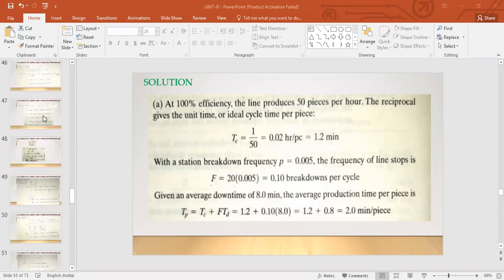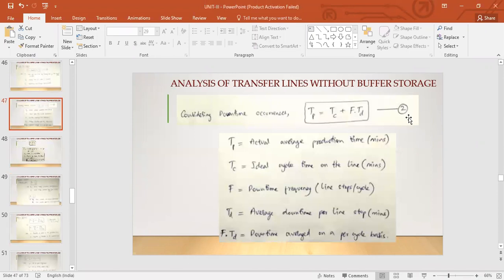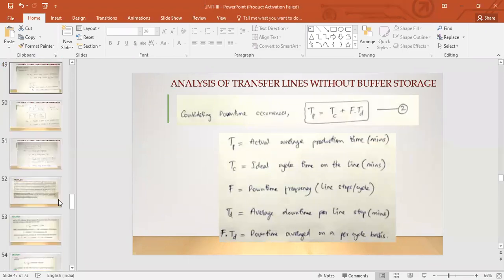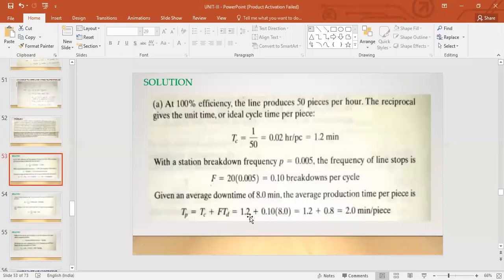From what formula? From this formula, equation 2. So TC, which is 1.2 already calculated, plus F we calculated, into TD was given in the question as 8 minutes. So that gives you the average production time, 2 minutes per piece.